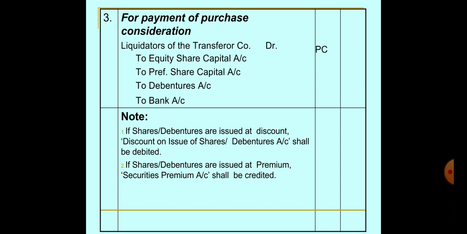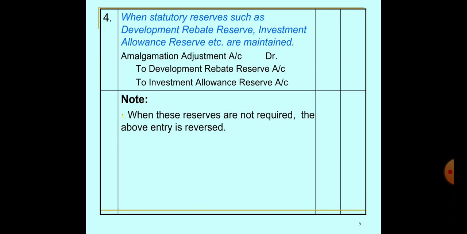Here they have written a note: if shares and debentures are issued at a discount, Discount on Issue of Shares and Debentures Account shall be debited. If shares and debentures are issued at a premium, then Securities Premium or Share Premium Account shall be credited.